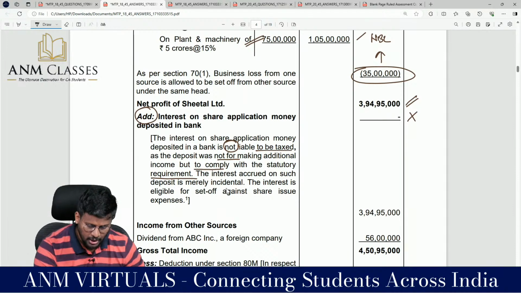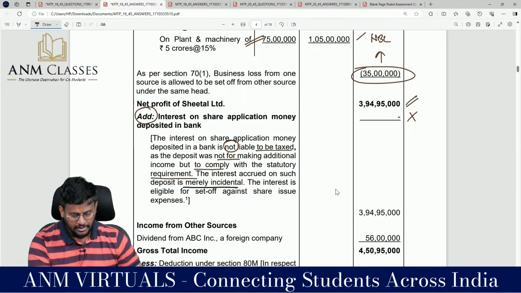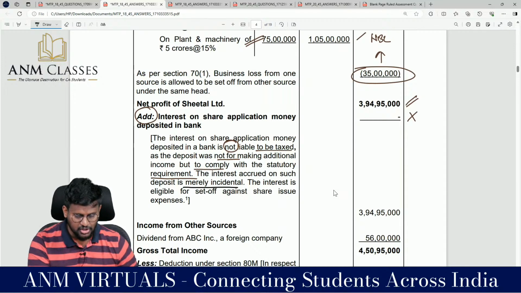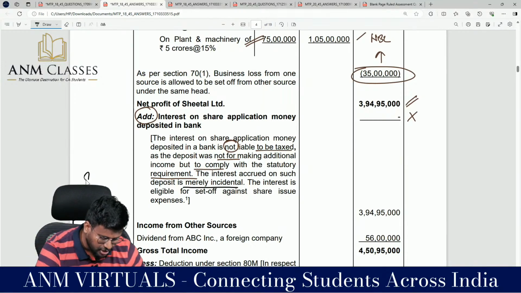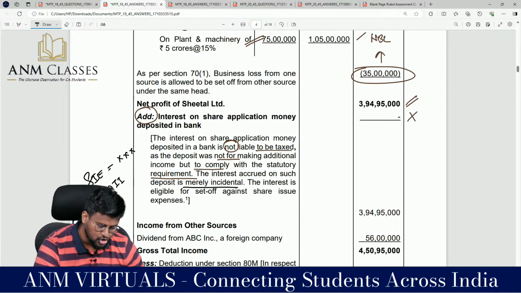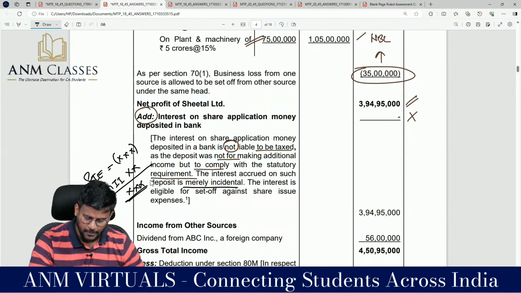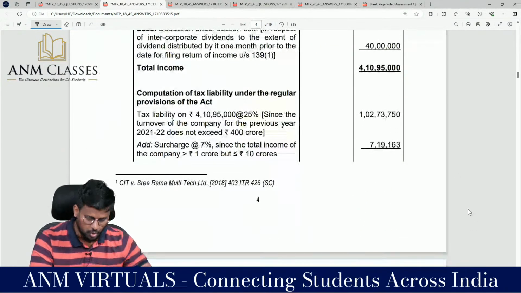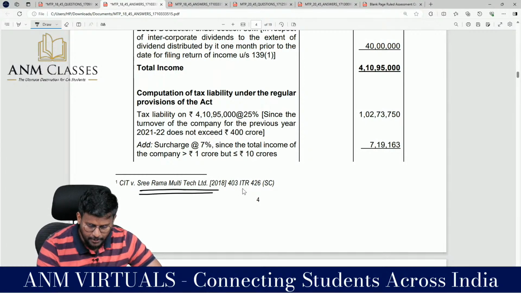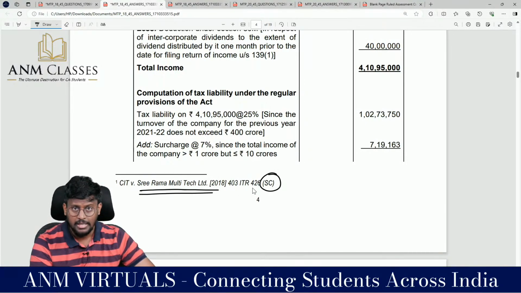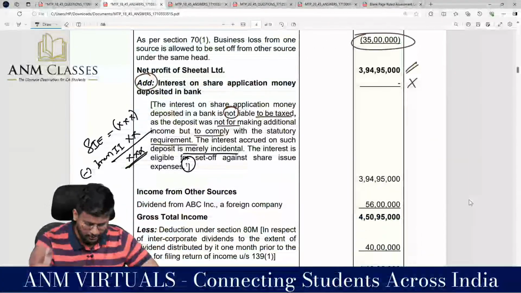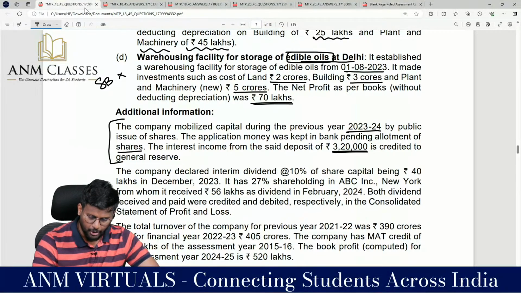The interest accrued on such deposit is merely incidental. The interest is eligible for set off against share issue expenses. I will be having share issue expenses, and against those share issue expenses, I can knock off the interest income. This is as per case law. They have even referred to that case law: Sri Rama Multi-Tech Limited, a Supreme Court judgment, my dear. Fine, so we have knocked off that point also.